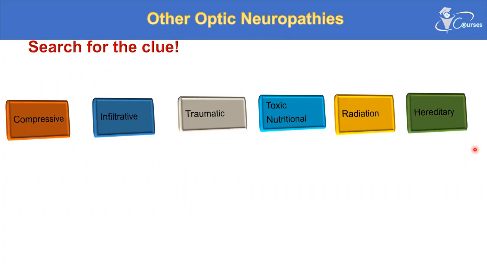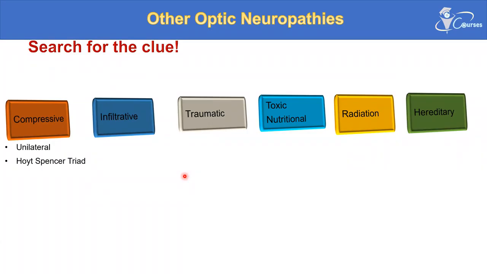So what are the suggestive clues about each one? For compressive, it is usually unilateral. Those patients have unilateral visual affection. They also have what's called the Hoyt-Spencer triad. What is the Hoyt-Spencer triad? Those patients can have a triad of progressive visual loss, optic atrophy, and optociliary shunts.